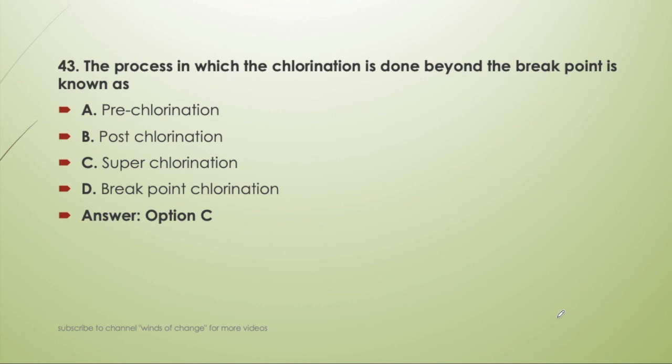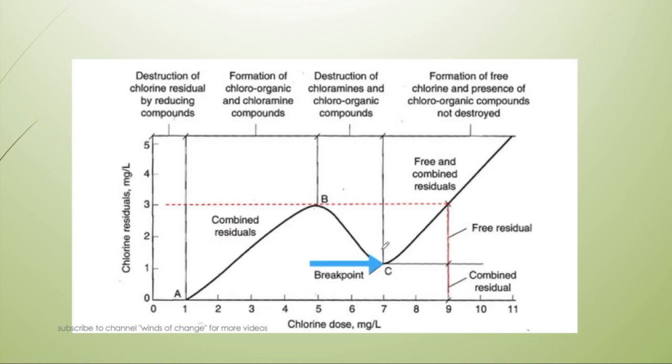So we will see what is breakpoint chlorination here. This is the breakpoint. Since this is chlorine residual and this is chlorine dose, from the starting, first of all, with increase in the chlorine dose, the residual chlorine increases in water. Before this, it is being consumed, and after that there is a point at which the destruction of the chloramines and chloroorganic compounds occur, and we will reach a breakpoint. And beyond this breakpoint there will be free and combined residual. Okay, so this much of chlorine which will be added, this process is called the superchlorination.